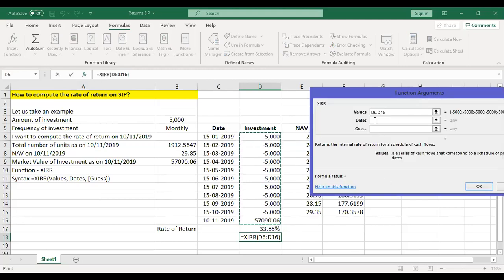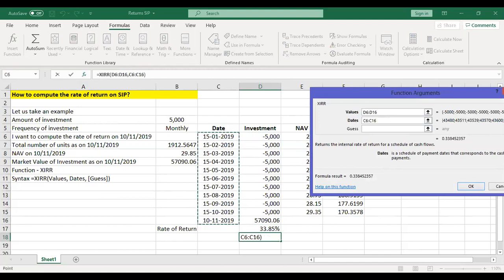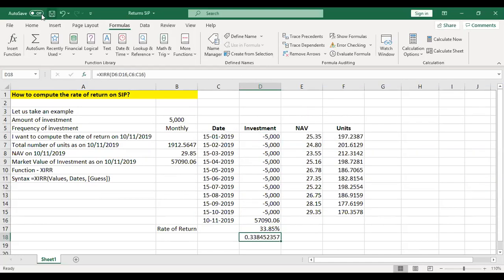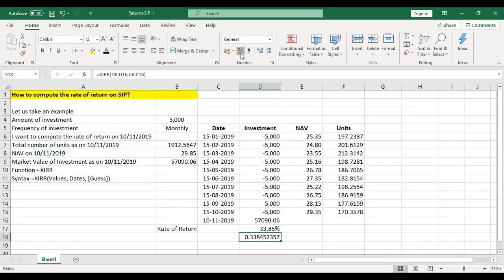I should select. It will ask me for dates. I should select the date range, and then guess I can leave it because guess is optional. I can just click OK. I have got the answer now. 33.85%. So this is as simple as this.